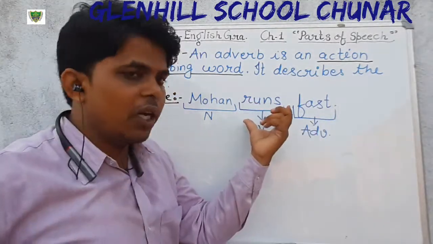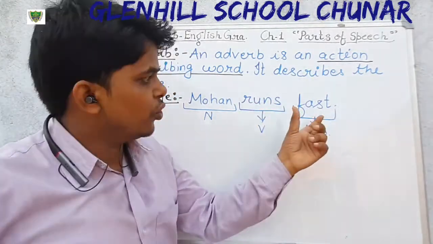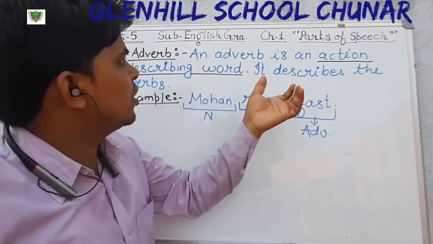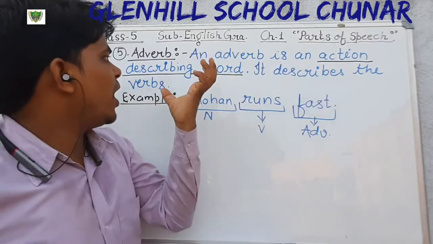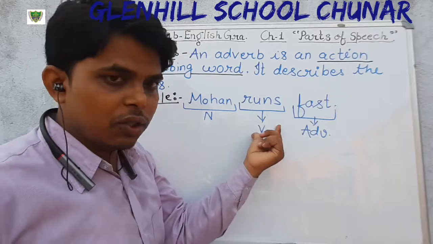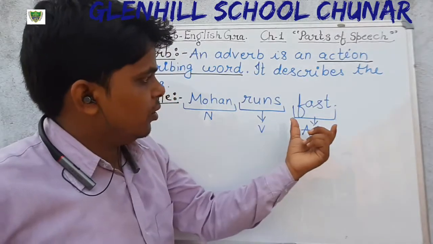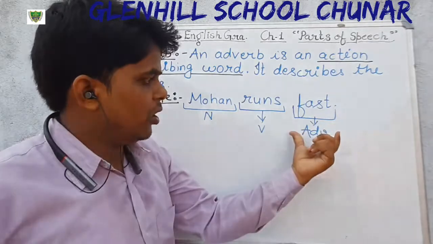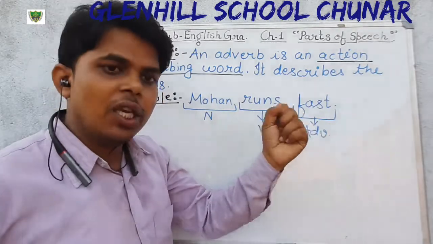How is Mohan running? Fast. As our definition also says, an adverb is an action describing word. It describes the verb. What is verb? Runs is the verb, and runs is described by the word fast. Therefore the word fast is adverb.